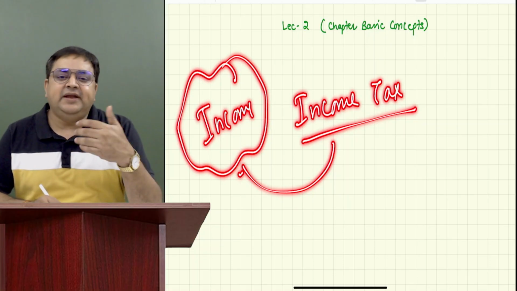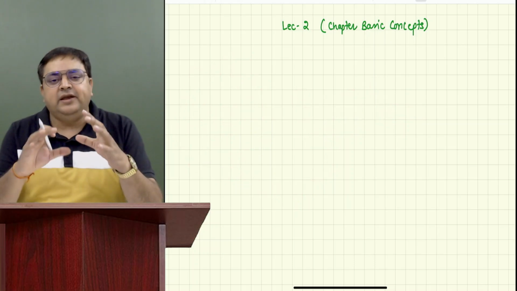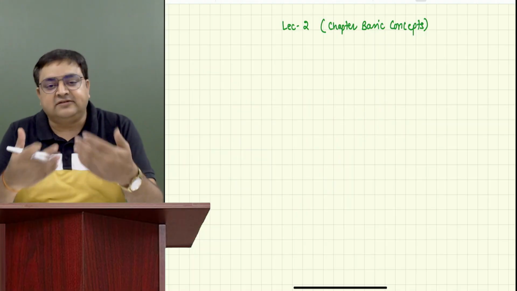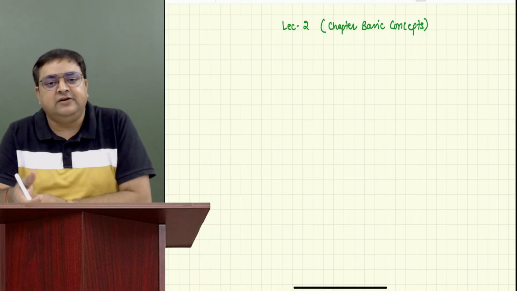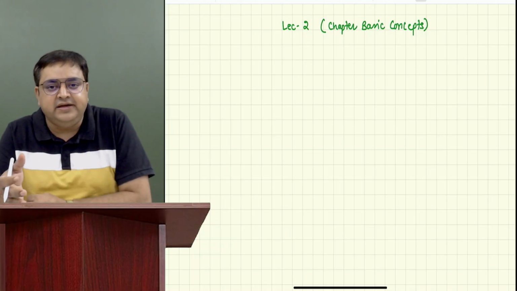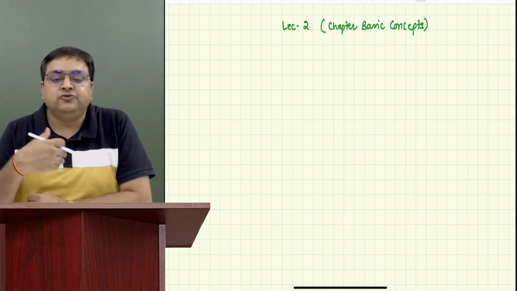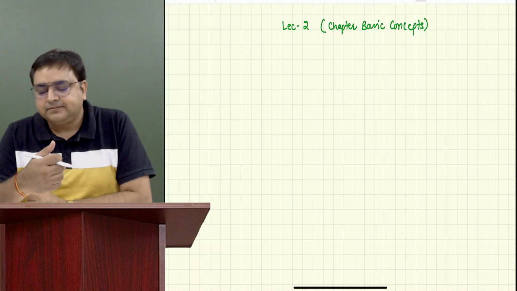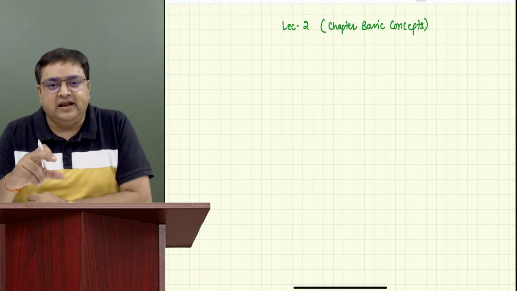Let's say, for example, he's having a salary income. He will not be able to tell you how much is the taxable salary. But what you need to do is ask him whether he has been working in this organization for the entire year, or only for the last 4, 5, 6 months. You should also get to know what type of salary he is getting and what the components of the salary are.